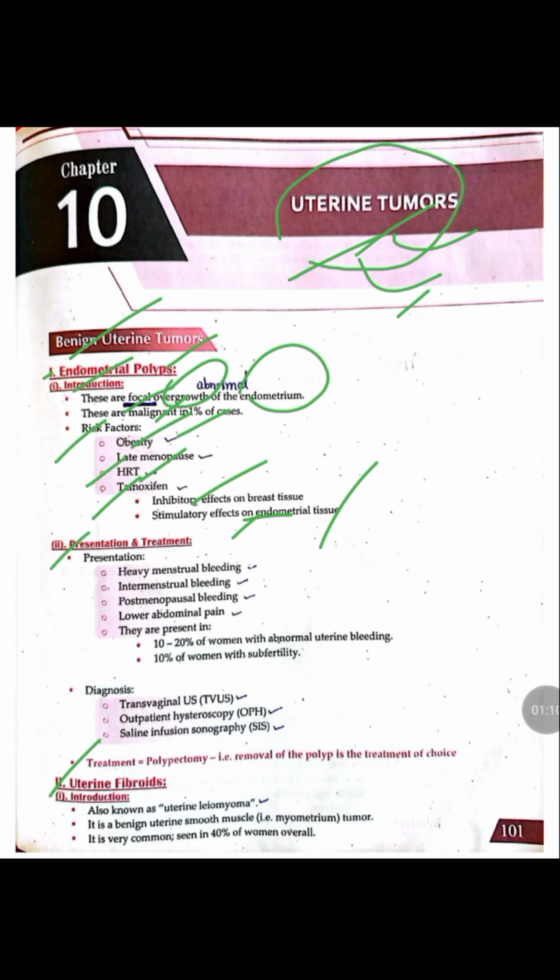Next is the presentation of the patient having endometrial polyp. The endometrial polyp may cause heavy menstrual bleeding, intermenstrual bleeding, postmenopausal bleeding, lower abdominal pain, and in 10 to 20% of the women it may cause abnormal uterine bleeding, but in 10% of the cases these polyps may cause infertility. The polyps are diagnosed by transvaginal ultrasound, outpatient hysteroscopy, and we also do saline infusion sonography, and all of these investigations are used to diagnose the endometrial polyp. The treatment of endometrial polyp involves the surgical removal of the polyp, that is known as polypectomy.